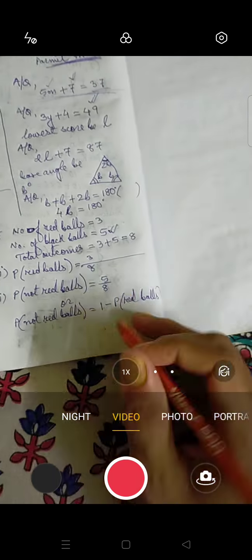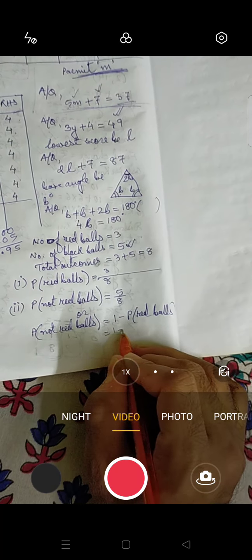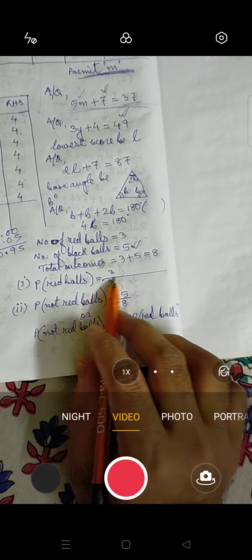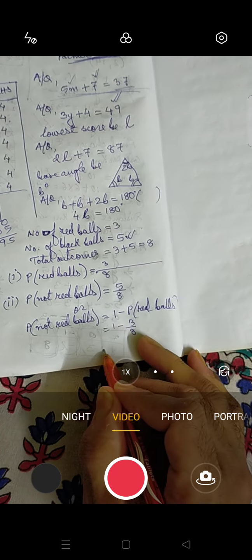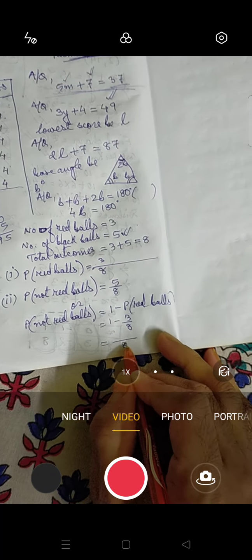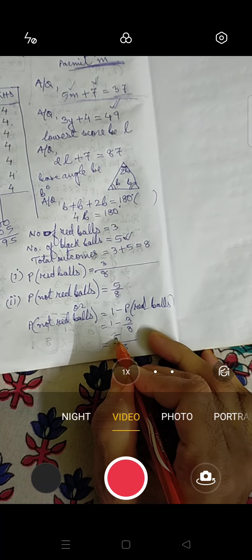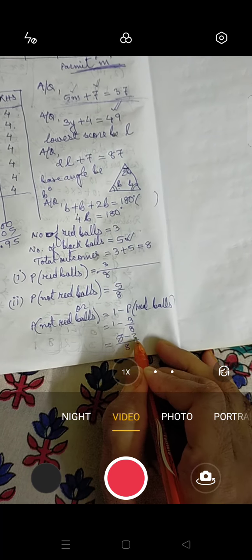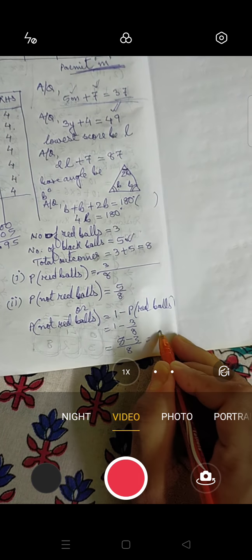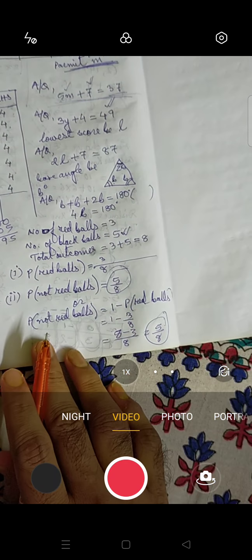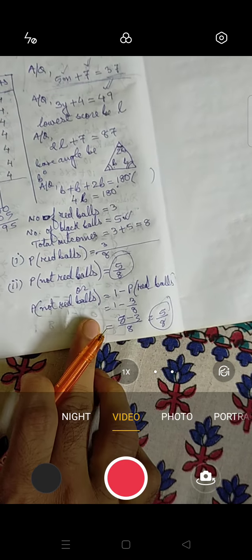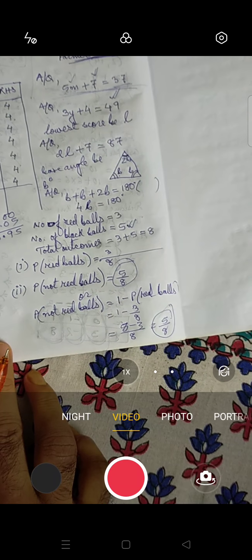So if we use 1 minus probability of red ball, we have calculated that is 3 by 8. Now if we take the LCM, we will be having 8. Now this one if we solve, we will be having 8 minus 3, which is 5 by 8. So anyhow we are getting the same result. So you can write either this or this, your choice. Okay? Both are correct. Fine?